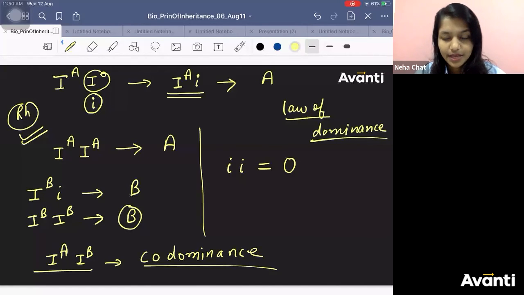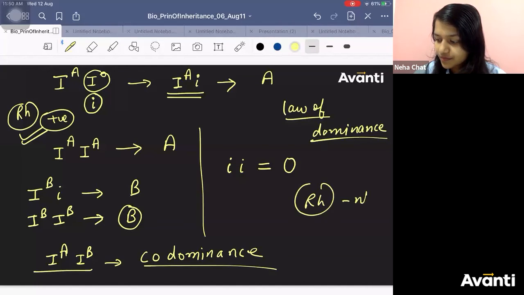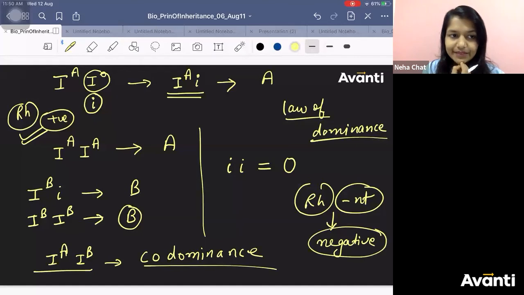If Rh is absent, the blood group will be negative. That's the concept of positive and negative.